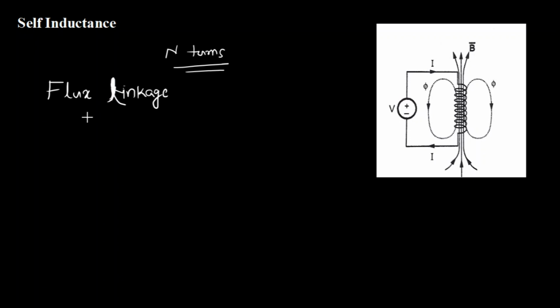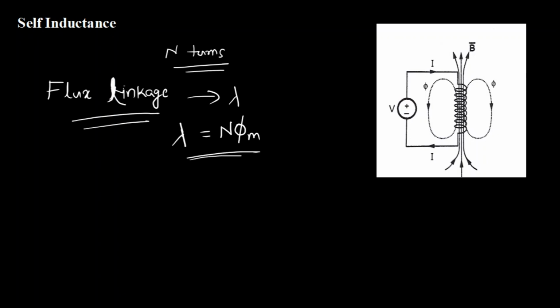So the flux linkage is defined as the product of the number of turns and the total flux linking each of the turns. And this flux linkage is denoted by lambda. What is flux linkage? Flux linkage lambda is the product of the number of turns, capital N here, and the total flux linking. Total flux, if I take it as phi m, to be specific of magnetic flux. Phi we indicate for electric flux. So N phi m will give me the total flux linkage.